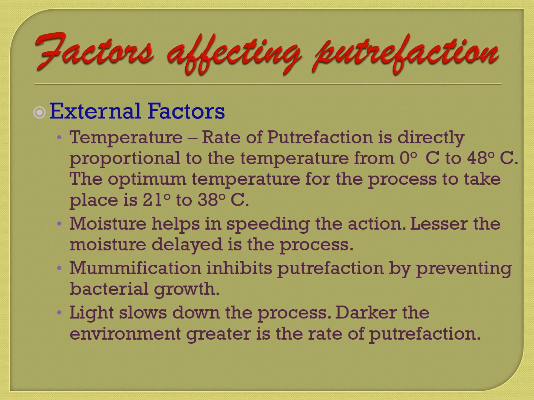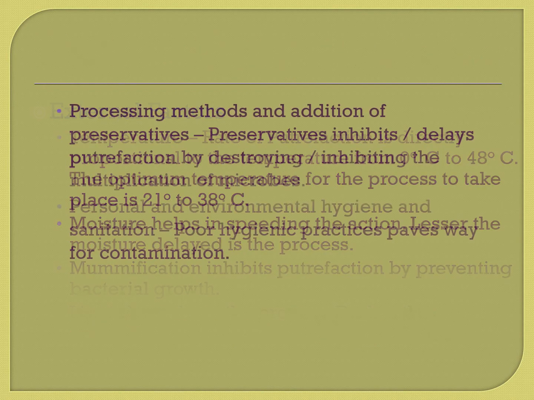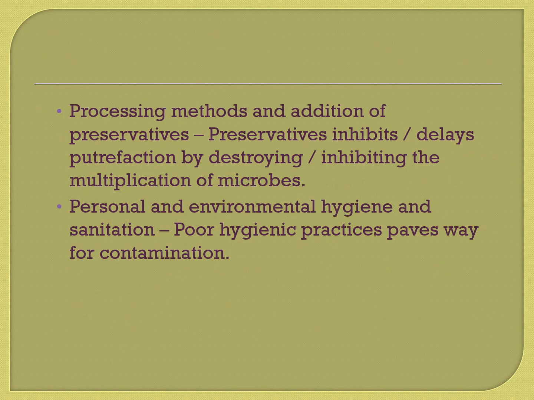Moisture: the lesser the moisture, the more delayed is the process. Mummification also prevents putrefaction by preventing microbial growth. Mummification happens when the environment is hot and the air is very dry. Light slows down the process. Other hindering factors include processing methods and addition of preservatives, while poor personal and environmental hygiene results in increased contamination of the food.